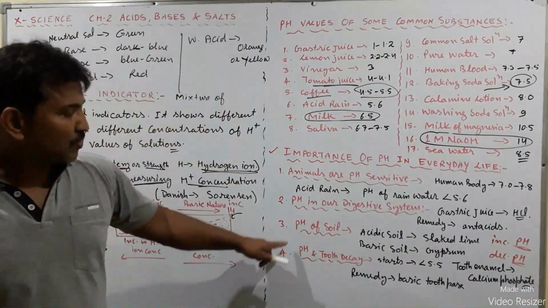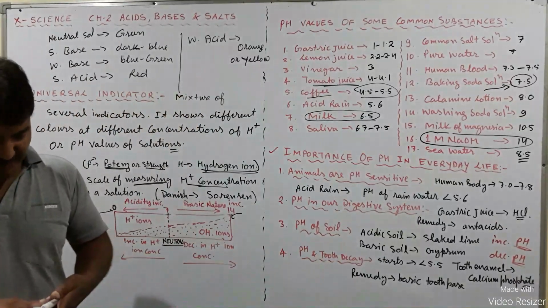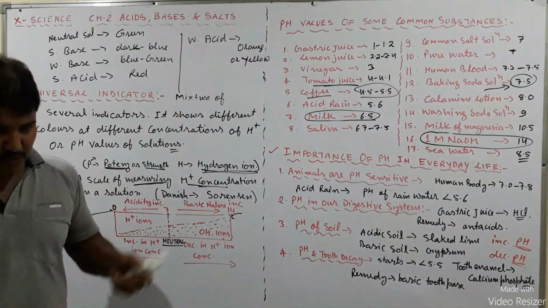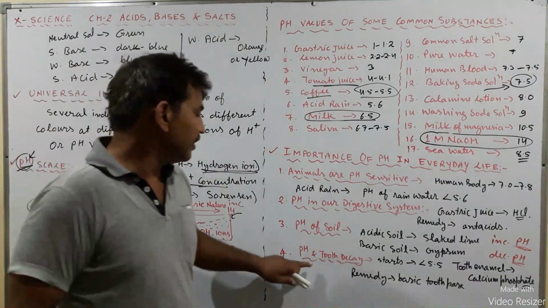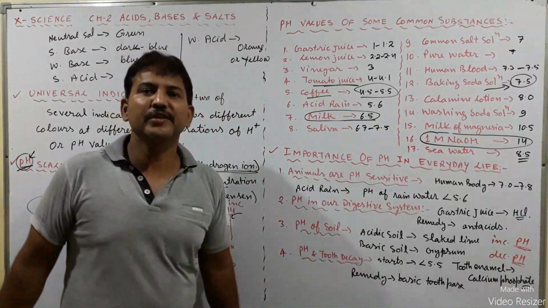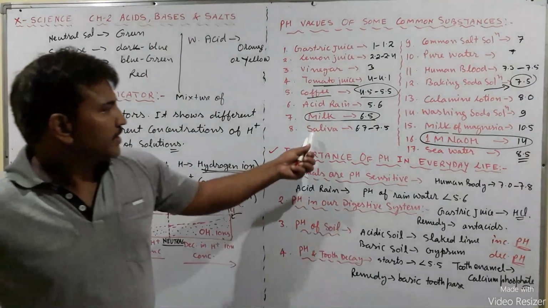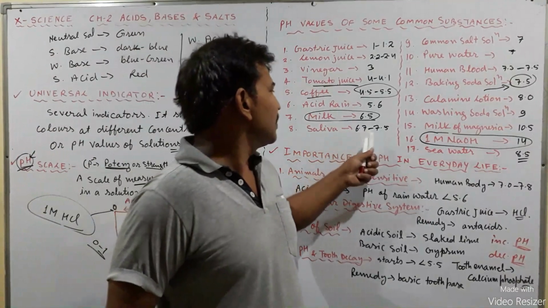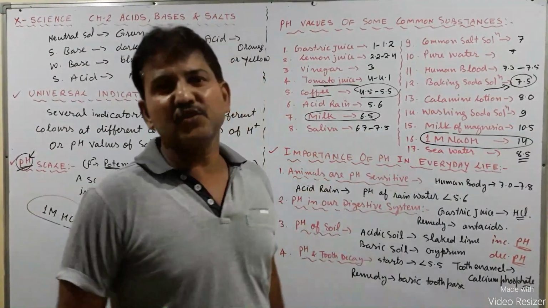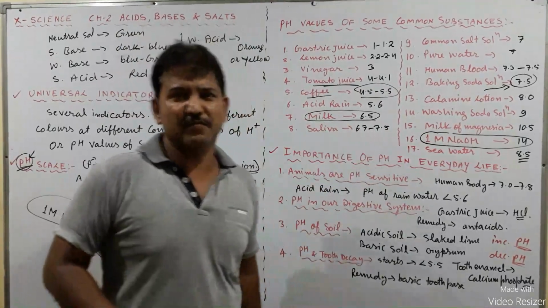Now let us talk about pH and tooth decay. What is the relation between the pH of the mouth and tooth decay? Yes, there is a close relation between the pH of the mouth and tooth decay. As you have studied, saliva is basic in nature, a little bit acidic, but more basic in nature.